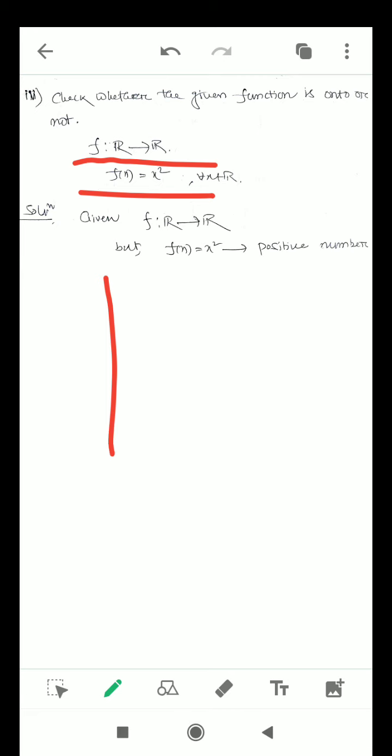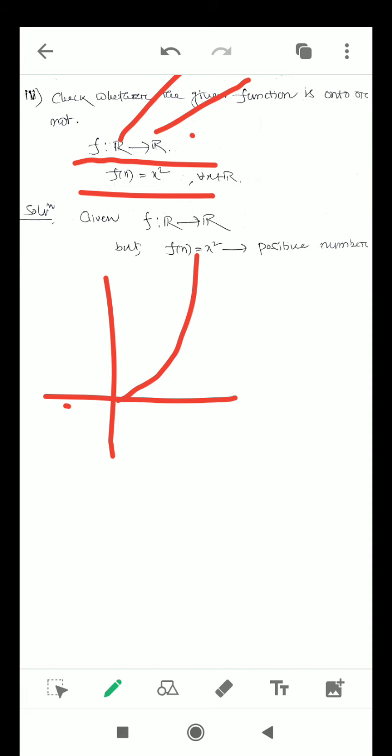So what is f(x) equal to x square? You should remember the domain and the codomain: here the codomain is R and the domain is also R. So if we graph this function, then we will have a parabola.